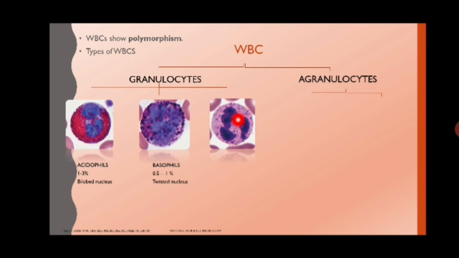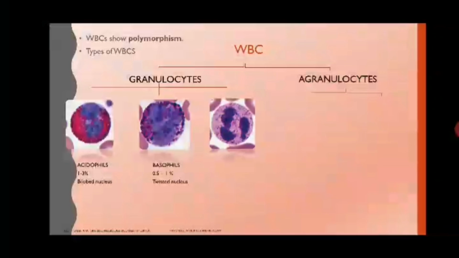There are many lobes. Around 2 to 7 lobes will be present in the nucleus. The main function of this WBC is phagocytosis. They destroy the pathogens by the process of phagocytosis. Pus, which you may have seen in case of some infection, is nothing but a mixture of dead neutrophils, damaged tissue, and dead microbes.